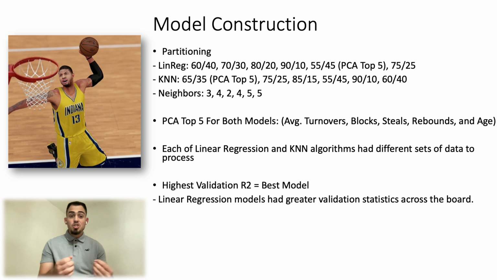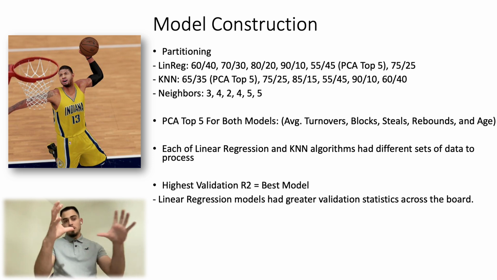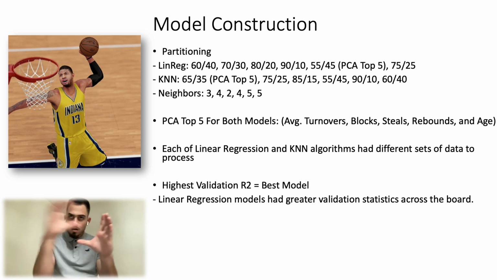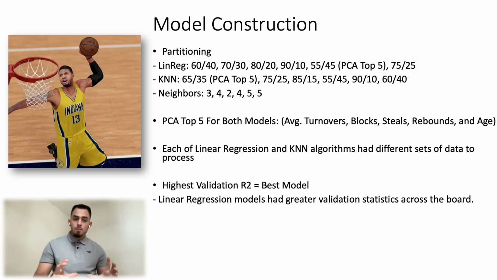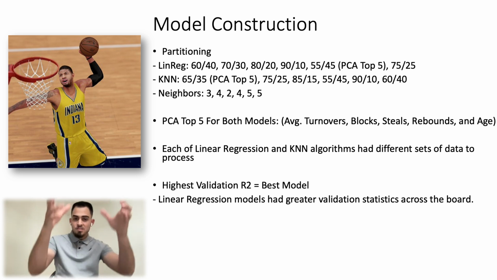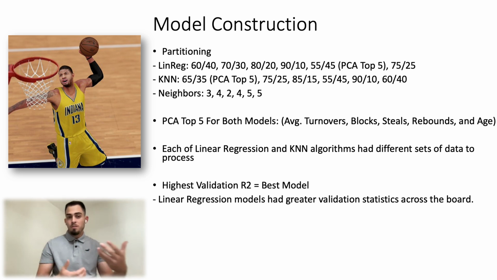And really each of the linear regression and KNN algorithms, as I mentioned earlier, had different sets of data to process, right? Because I took 2 different chunks of new data to score. For the linear regression, I took 50 of the data points from the bottom of the data set, and for the KNN, I took 50 of the data points from the top of the data set. And so both algorithms dealt with a slightly different set of data from the same data set, so to speak, if that makes sense.